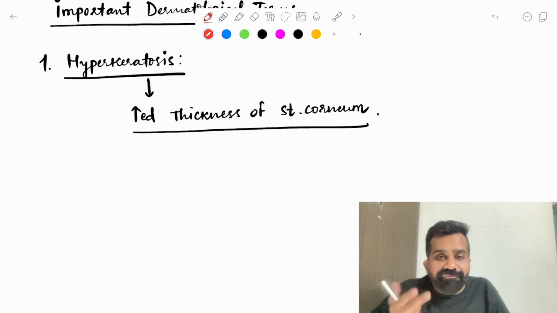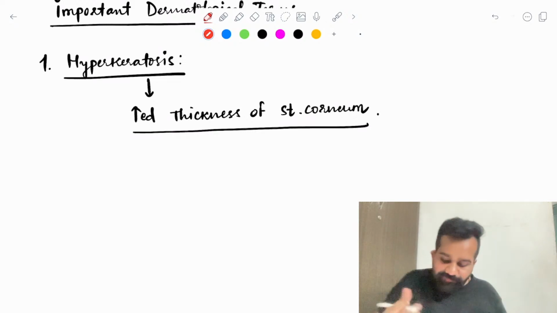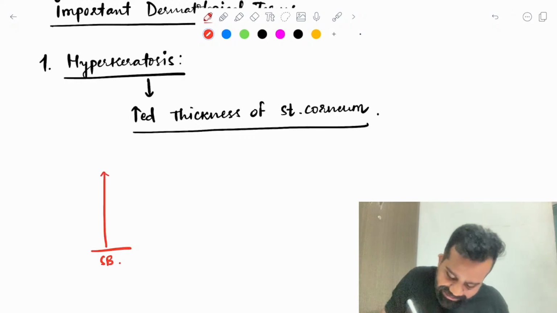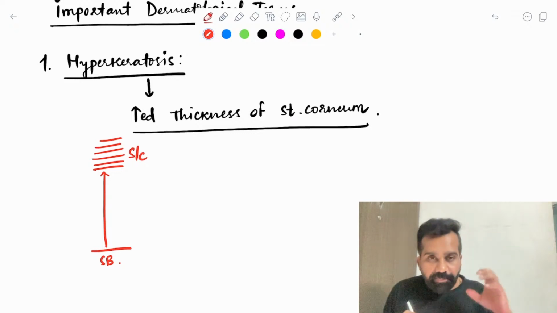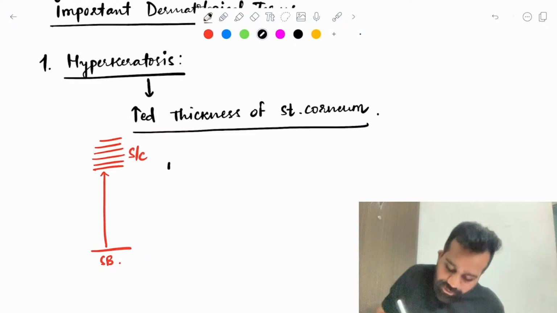Can it happen physiologically also? See, what is the meaning of hyperkeratosis? From my stratum basale layer, the cells in the uppermost layer, which is the stratum corneum, are very much increased. I have too much skin coming up into the stratum corneum. This can be physiological.